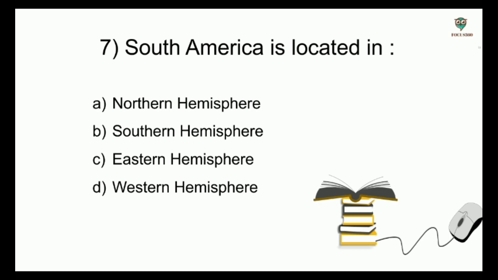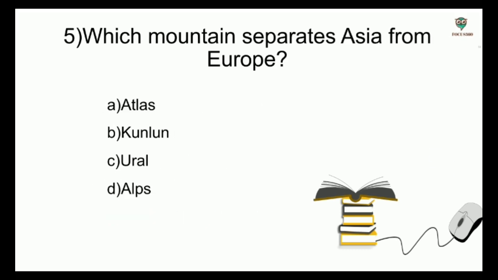South America is located in options: Northern Hemisphere, Southern Hemisphere, Eastern Hemisphere, Western Hemisphere. And the answer is Western Hemisphere. Next, which mountain separates Asia from Europe? Options: Atlas, Kunlun, Ural, Alps. And the answer is Ural Mountains.